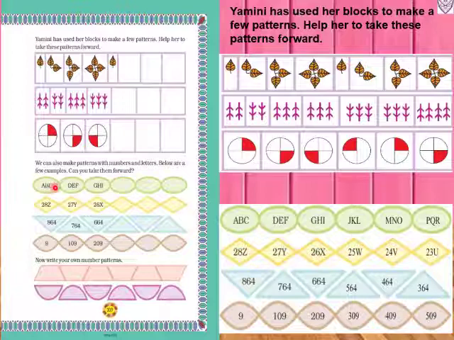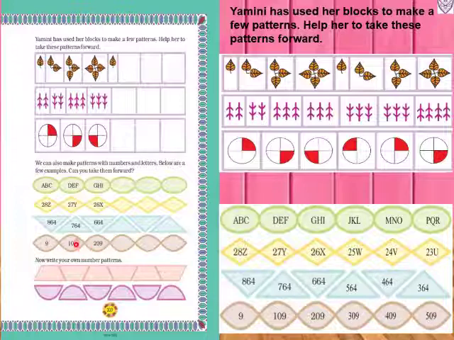So the first pattern is A, B, C, then D, E, F, G, H, I. Then what will come forward? We will write J, K, L, M, and then O, P, Q, R. Then the second pattern: 28 Z, then 27 Y, then 26 X. So numbers are going in reverse and the alphabet is also going in reverse. So after 26 X we will write 25 W, then 24 V, then 23 U.